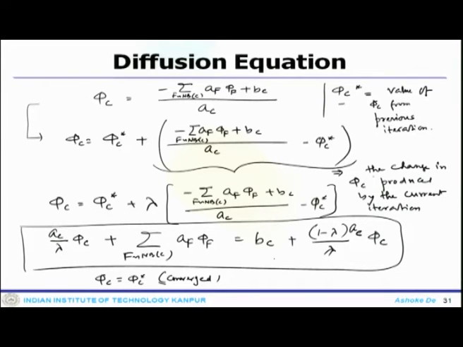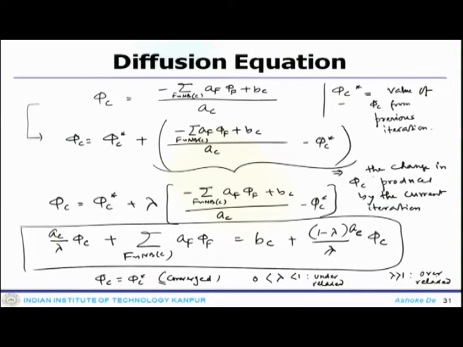Another thing is that depending on the value of lambda, if lambda lies between 0 and 1, this is called under relaxed, or if lambda is greater than 1, it is over relaxed. So, depending on the value of lambda, one can have a system which is either under relaxed or over relaxed.